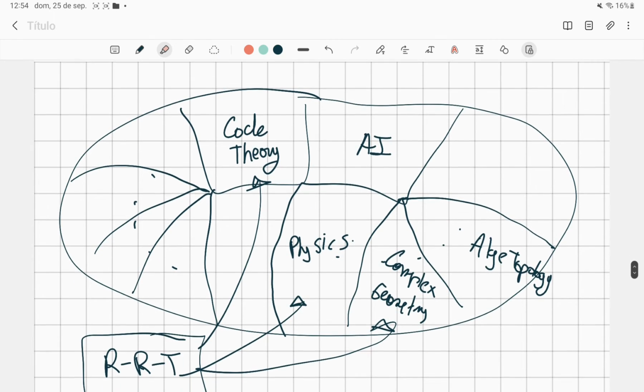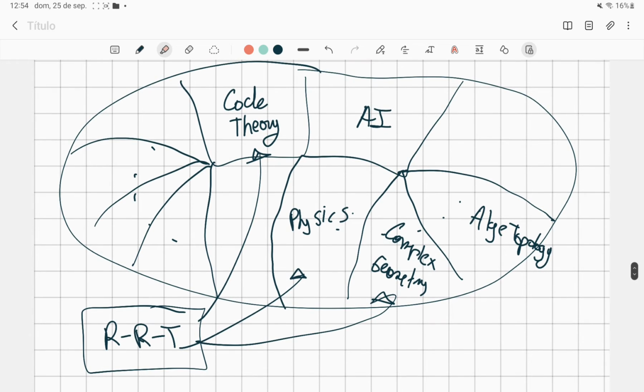And algebraic geometry is a very big branch of math. It relates to code theory, it relates to artificial intelligence, it relates to algebraic topology, to complex geometry. It also has a lot of applications to physics.